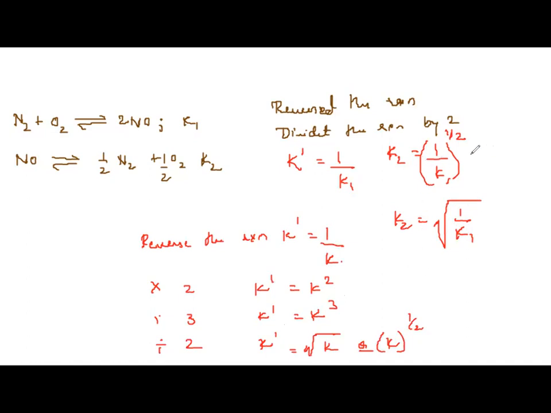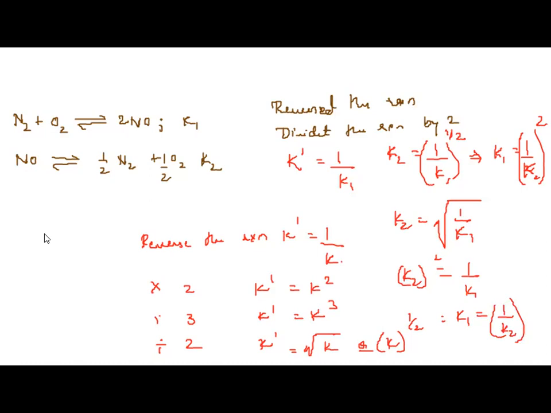This can also be written as K1 is equal to 1 by K2 the whole square. Yes or no? Because squaring both the sides, we get this. Understanding what I'm saying? What I did is I will square both the sides. So K2 square is equal to 1 by K1. Root goes off. Now therefore, what will be K1? K1 will be equal to 1 by K2 the whole square.